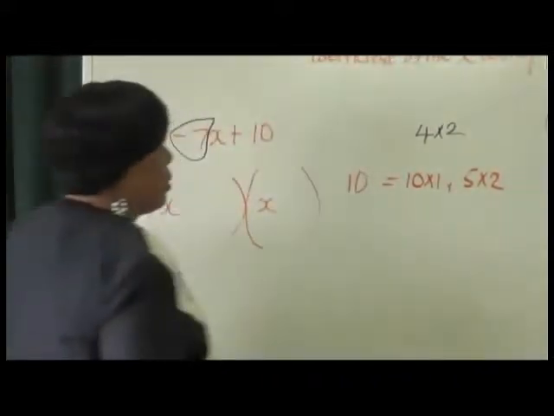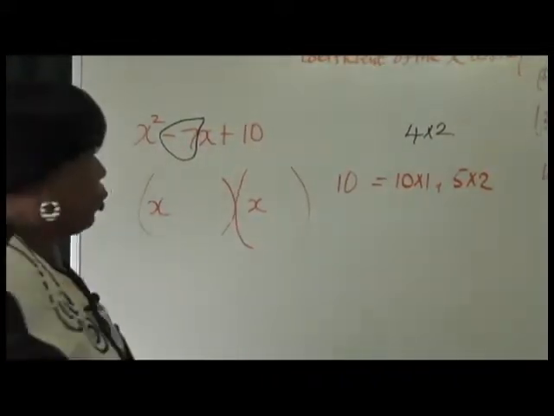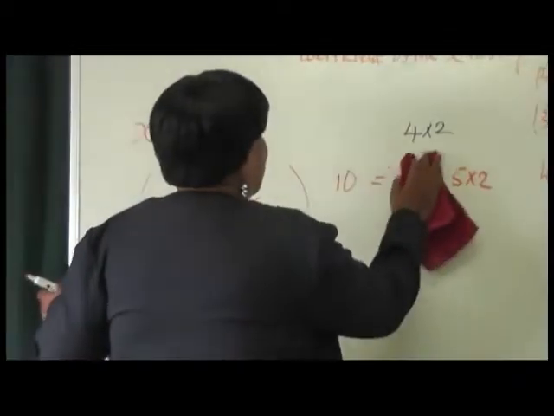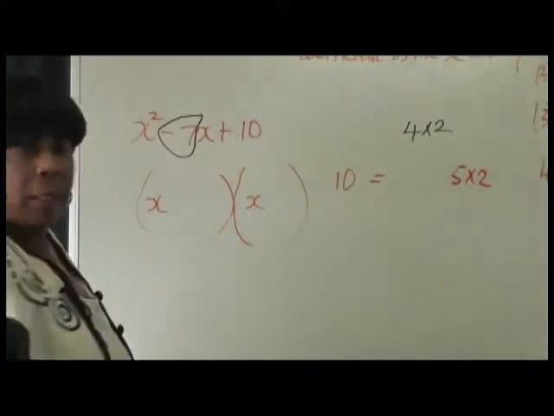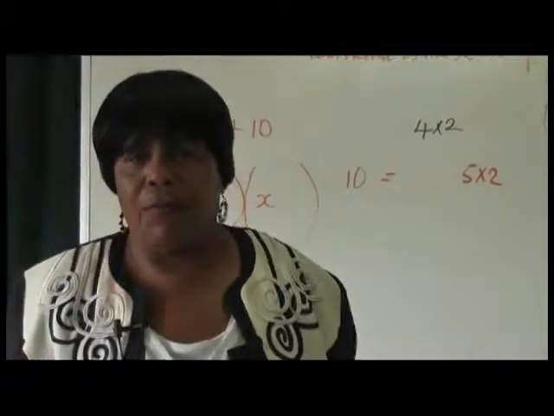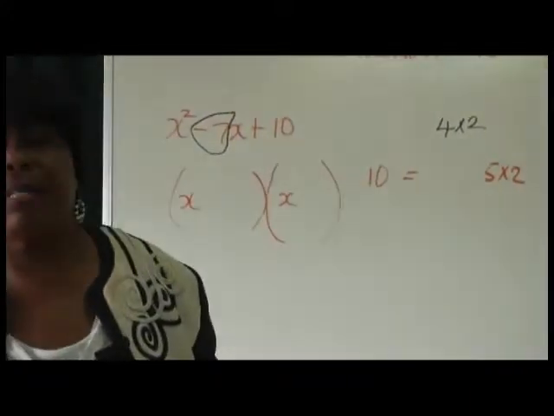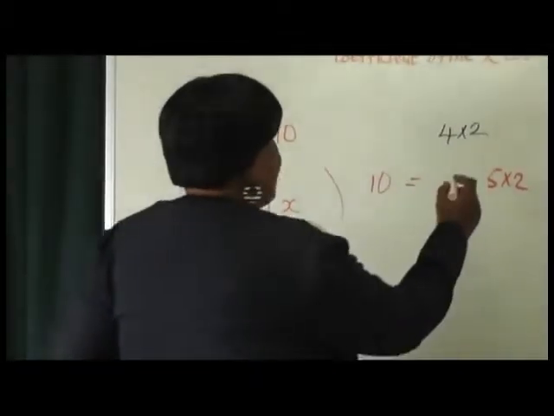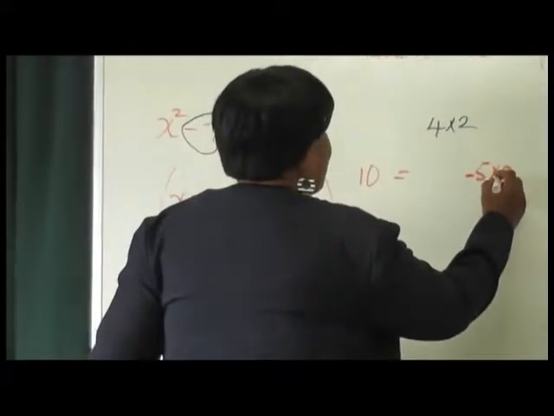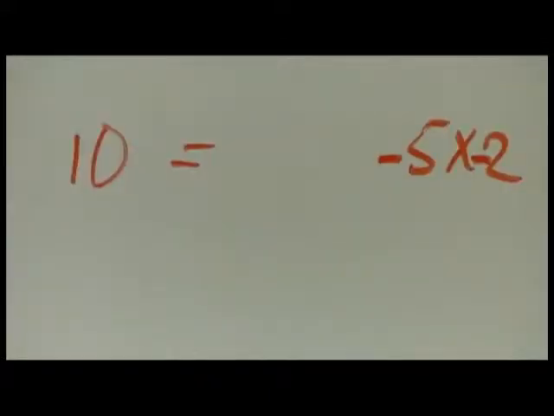And again, we're smart, so we know 10 times 1 would not go. So it resides within our 5 with our 2. Because we know, just eyeballing the numbers, you can see 5 plus 2 would give you a 7. But how are we going to cope with this negative 7? So, yes, you put a minus in front of your 5. And a minus, you make them negative numbers, okay?